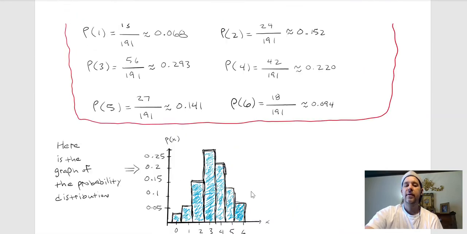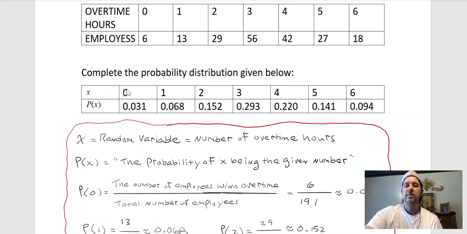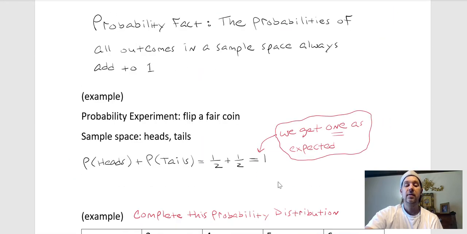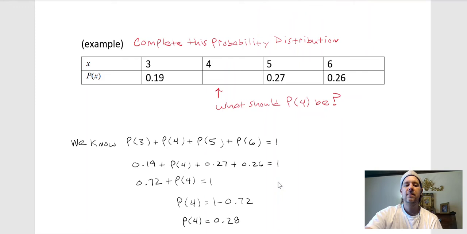So like here's the whole sample space in this one, overtime hours 0, 1, 2, 3, 4, 5, 6. If you add these probabilities together, then you'll get 1. Okay, it's always true. Now, let's say that we have an incomplete probability distribution, all right?